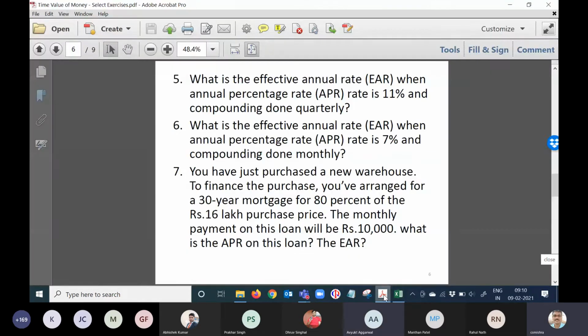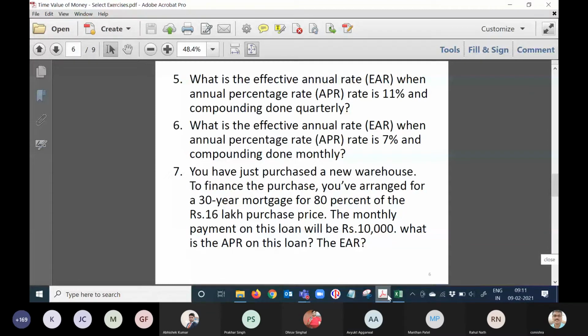So what exactly does annual percentage rate mean? That is the nominal rate, so there is no compounding. Suppose interest is paid yearly, only at the end of the year, then you will get 7%. But if you get it monthly, you will get 7% by 12 every month, and that interest gets compounded.